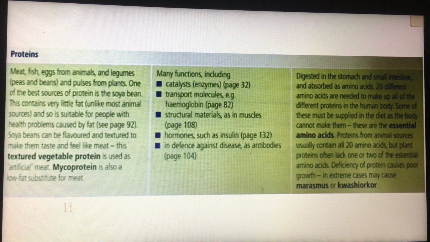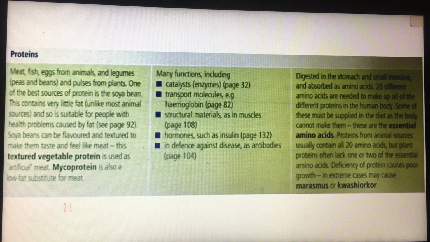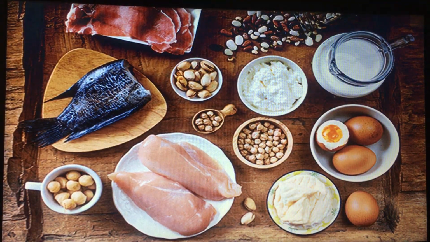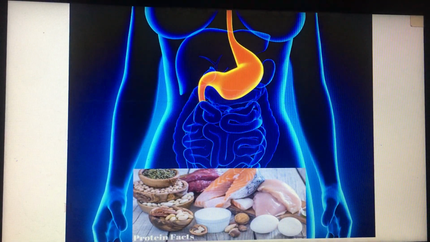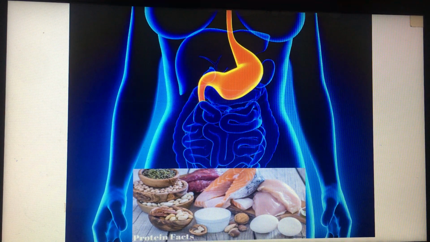Now, proteins are digested in the stomach and small intestine and absorbed as amino acids.